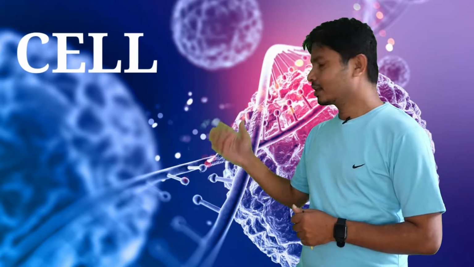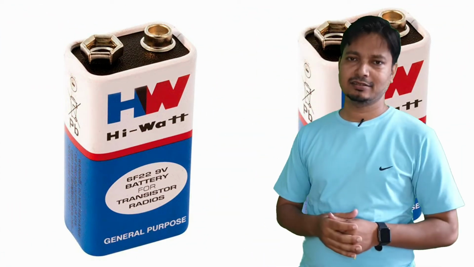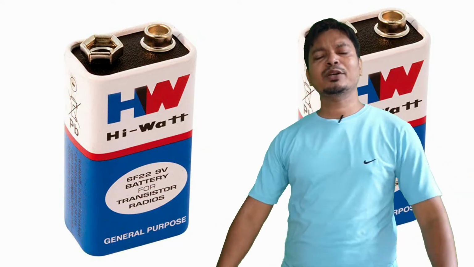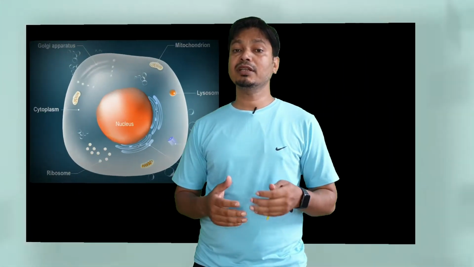When we think about biology, one thing comes to our mind, that is the basic knowledge, the first chapter, that is about the cell. If this were a physics class, cell means this, that is a battery. If this were a techno class, cell means this. This is a bio class, so what does cell mean? Cell means this one.